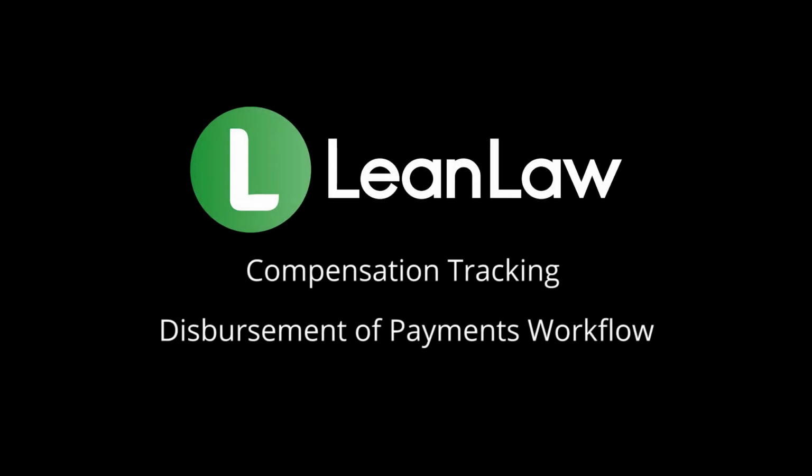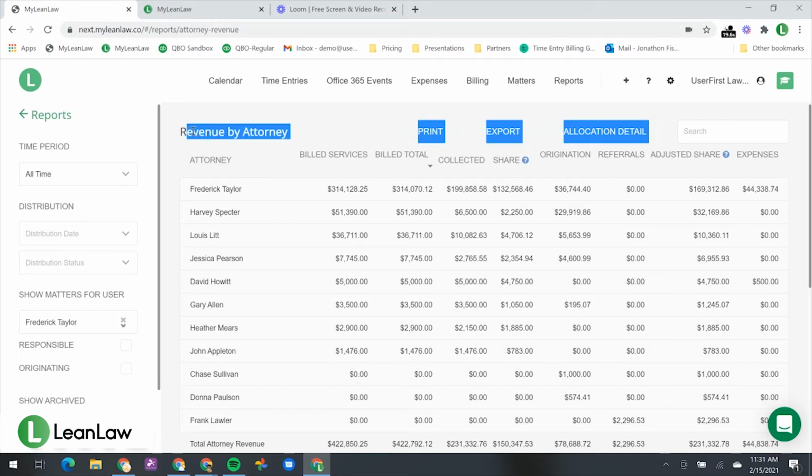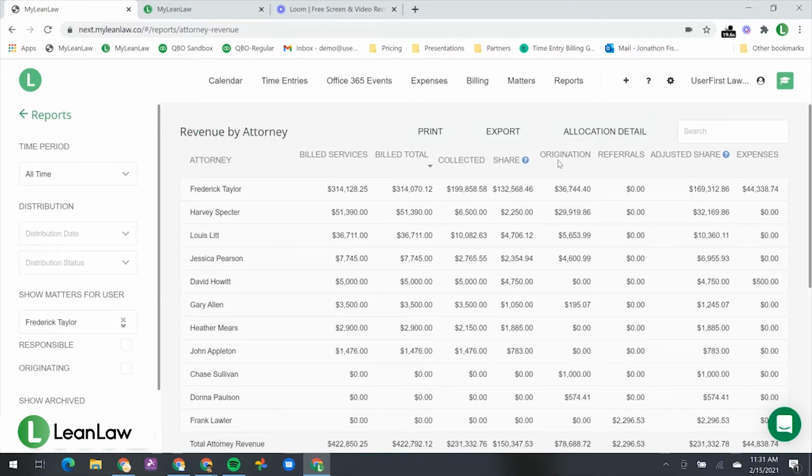Today we're going to show you a new feature specific to Lien Law's Revenue by Attorney report. In other areas of the product, Lien Law has set up different rules specific to attorney compensation tracking, the firm's origination policies, and how they might distribute revenue once it's collected based on who originated it, who minded it, and who worked the matter. This is based on the Hale and Dorr attorney compensation model.